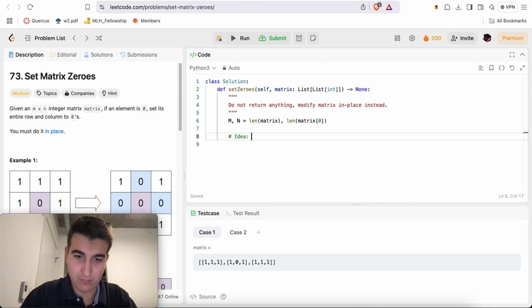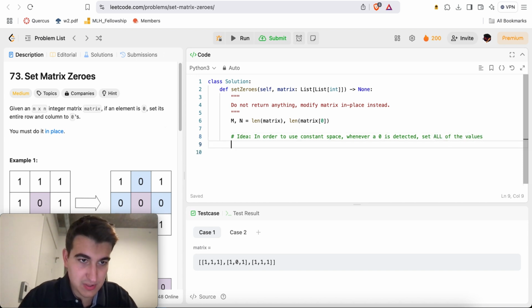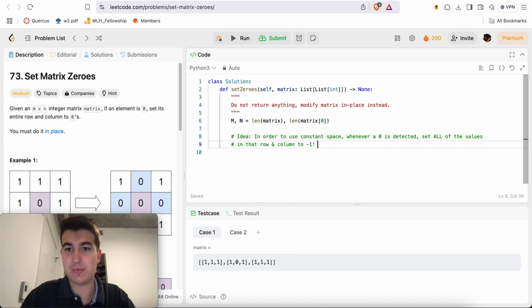Idea: in order to use constant space, whenever a 0 is detected, set all of the values in that row and column to some impossible value, such as None.